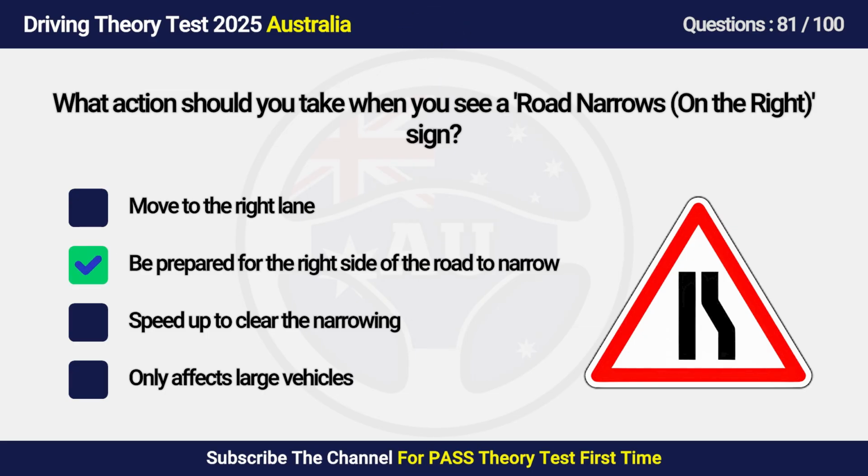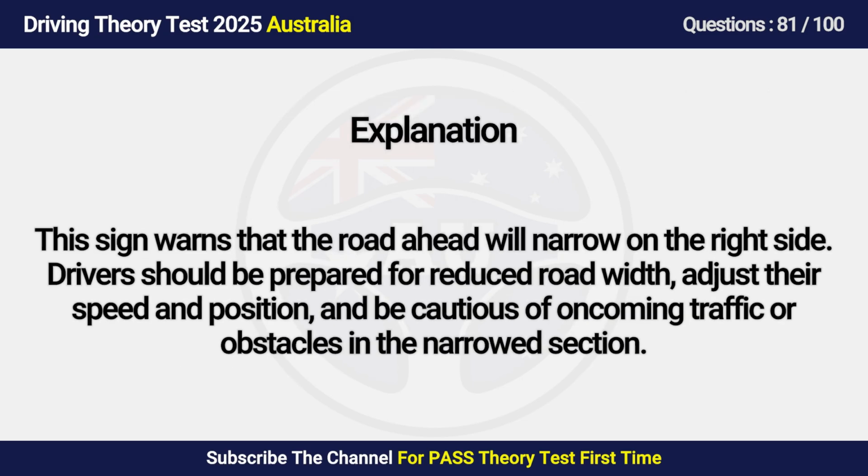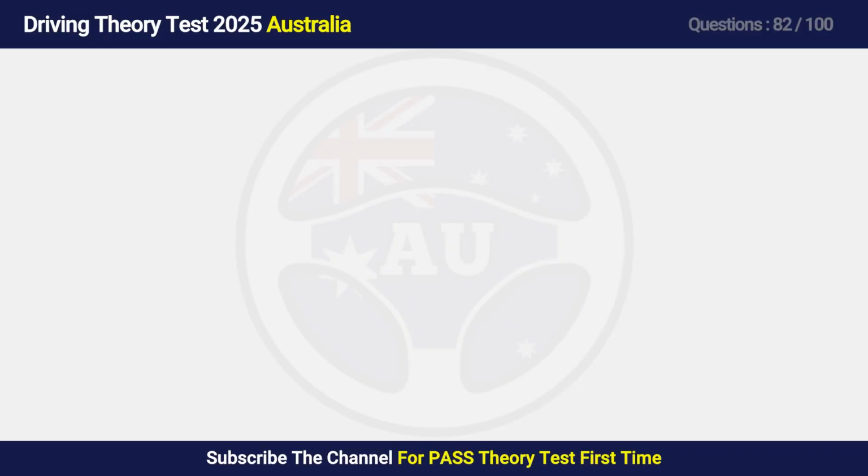Answer is B. Be prepared for the right side of the road to narrow. This sign warns that the road ahead will narrow on the right side. Drivers should be prepared for reduced road width, adjust their speed and position, and be cautious of oncoming traffic or obstacles in the narrowed section.